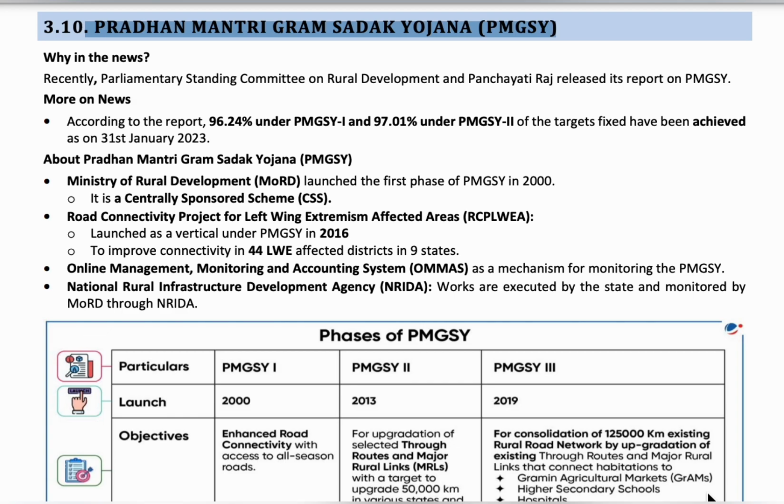Recently, a parliamentary standing committee on rural development and Panchayati Raj has released a report on this scheme. As per the report, under the scheme's first initiative, PMGSY 1, 96.24% was achieved, and under PMGSY 2, 97.01% has been achieved.